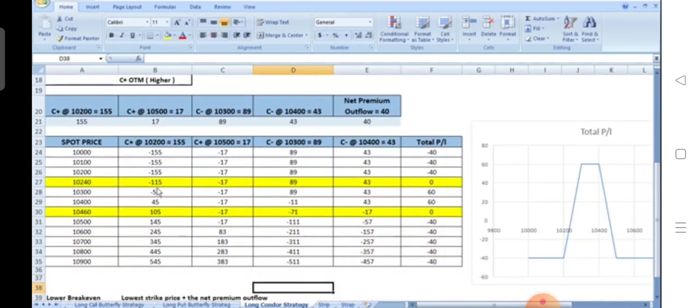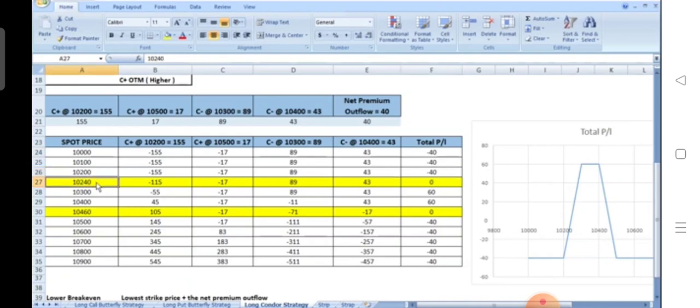Let's have a look at the different payoffs of the strategy, the different legs of the strategy, how they behave. So at 10,000, if the price is below 10,000, we see that all the call options lapse and the total P&L is minus 40, a loss of 40 rupees. And this remains fixed till 10,200, because below 10,200 all the call options lapse.